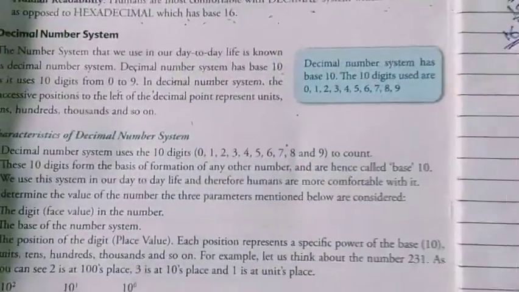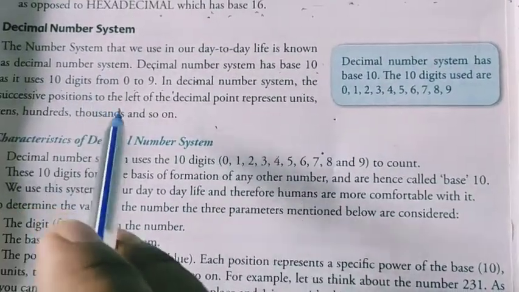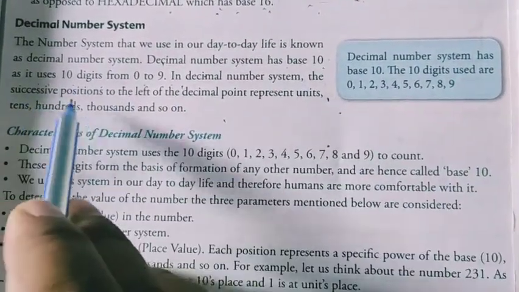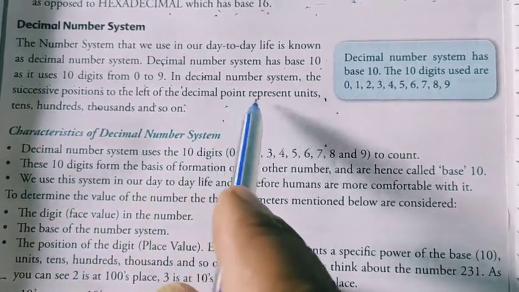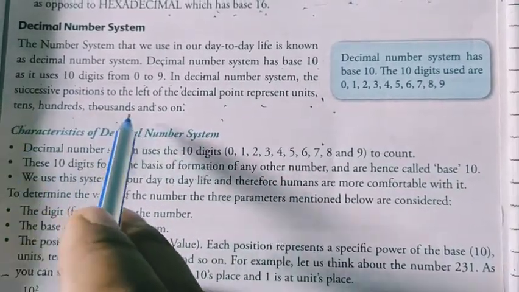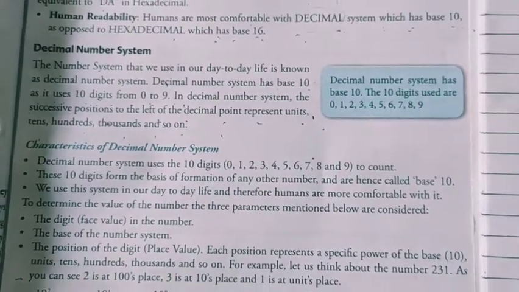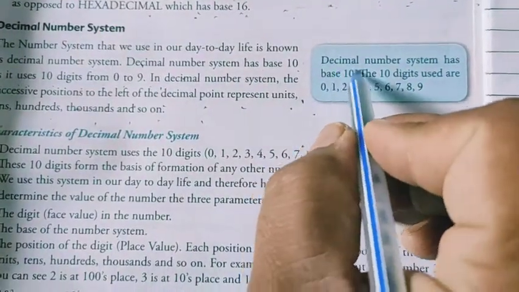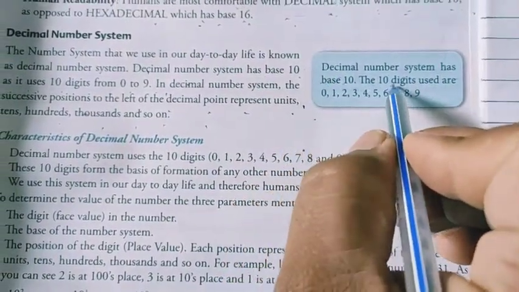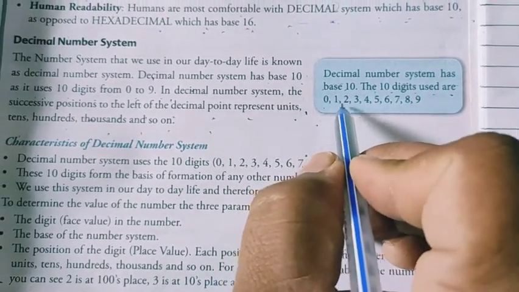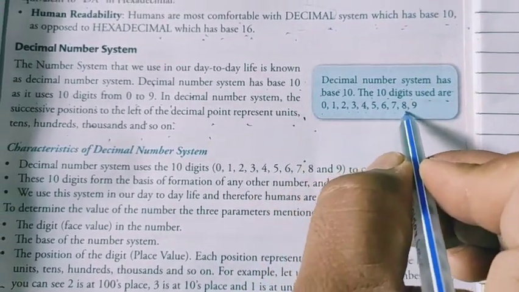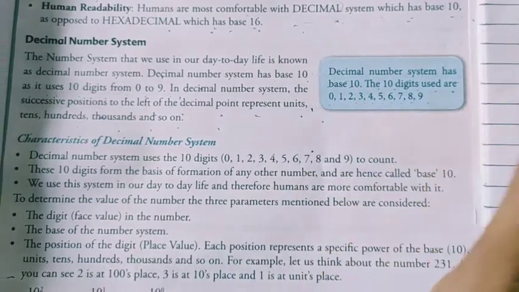It consists of 10 digits. That's why it's known as base 10. The successive positions to the left of the decimal point represent units, tens, hundreds, thousands, and so on. The 10 digits used are 0, 1, 2, 3, 4, 5, 6, 7, 8, 9. There are a total of 10 numbers.